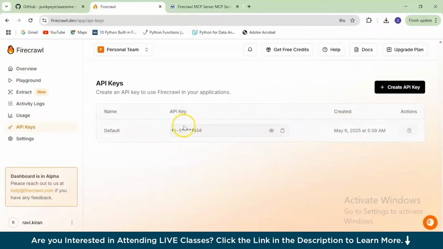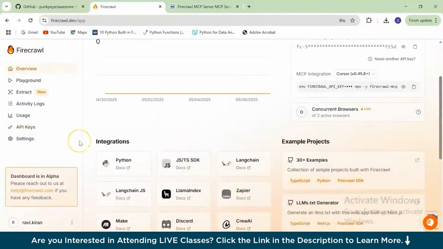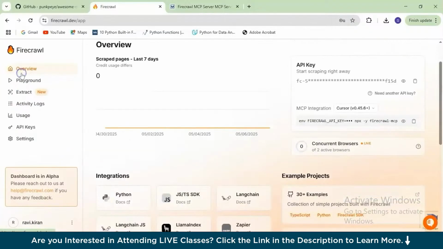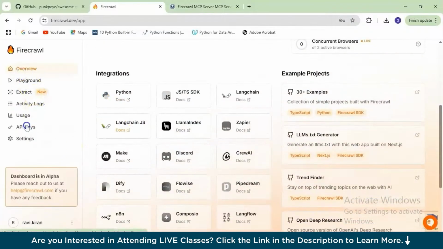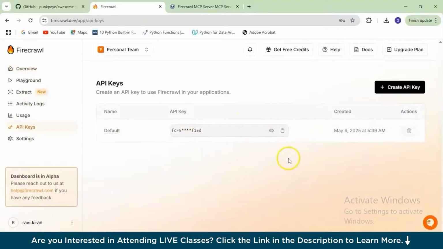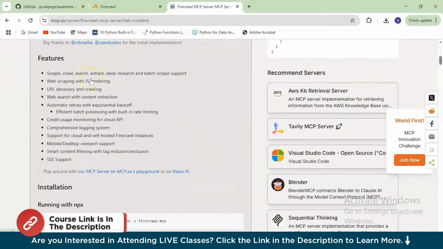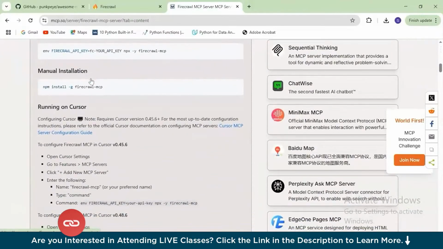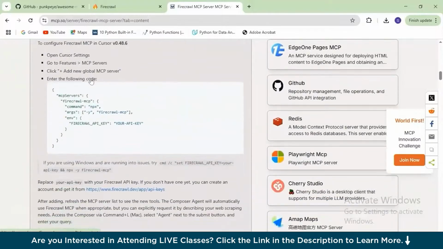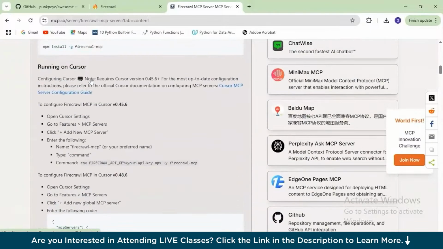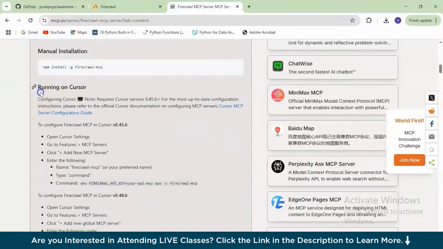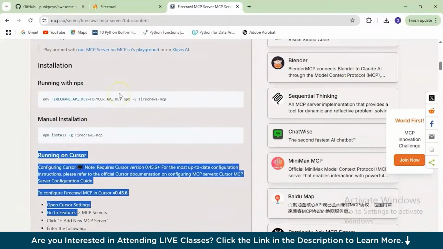So you have two options, either view or copy. We will be copying it for the first time to be on the safe side. Since we are new to this particular website, we don't have any activities registered on this page. So now we have the API keys. Now let's go to the content page to verify the steps that we need to follow. So we need to install npm, and we need to go to the Cursor AI settings and add a new MCP server, which we already did.